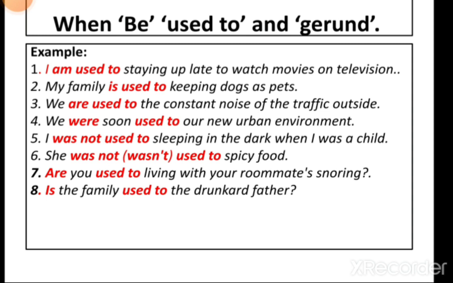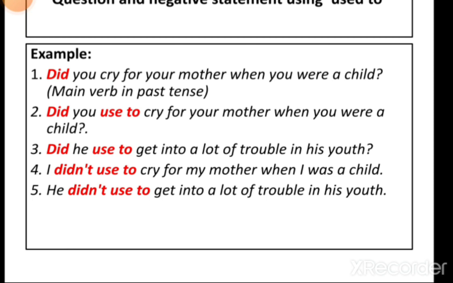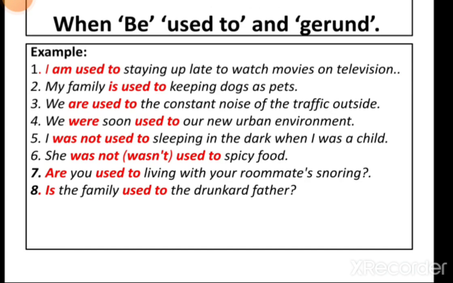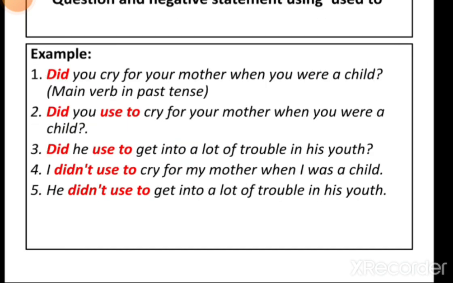Okay. So now see here, question and negative statement using used to.